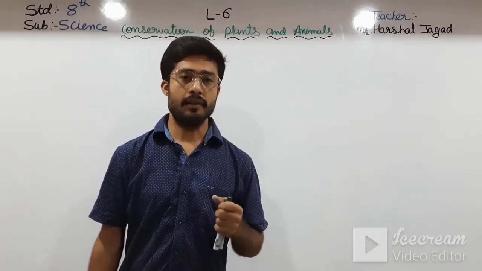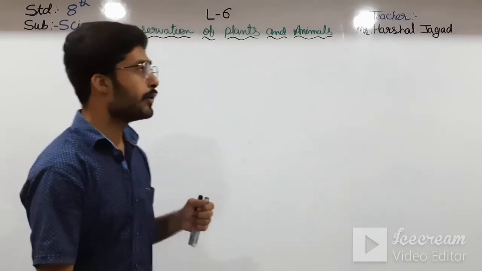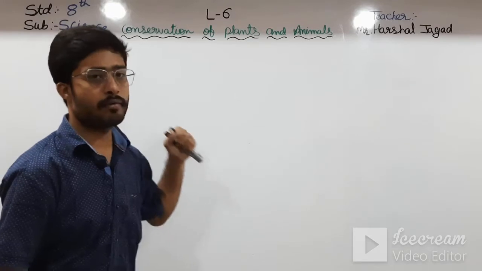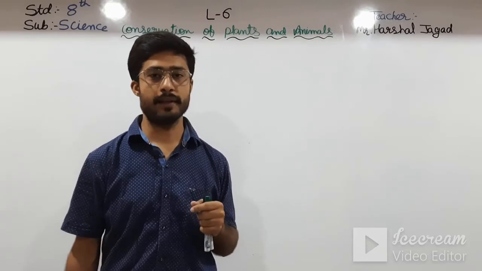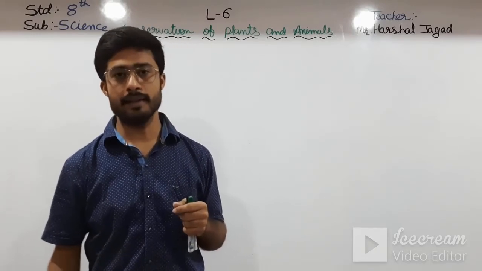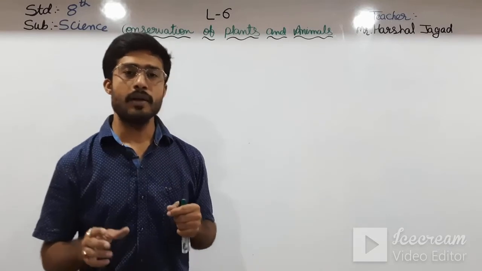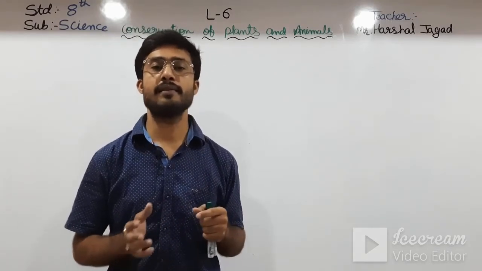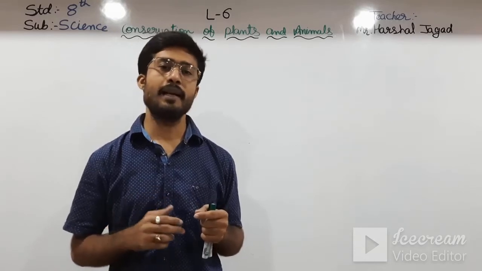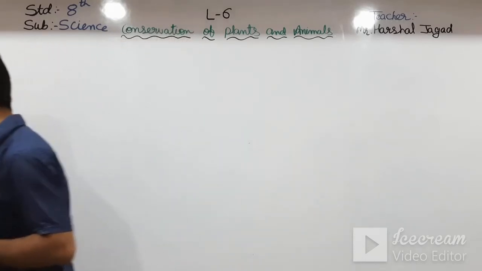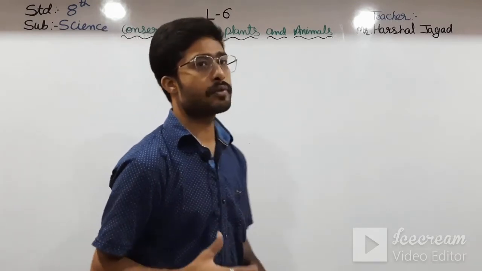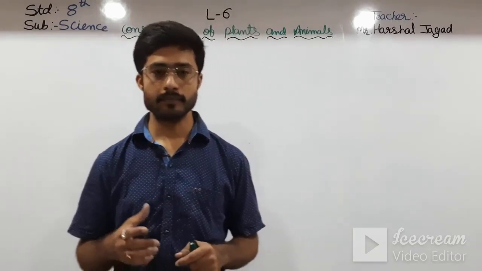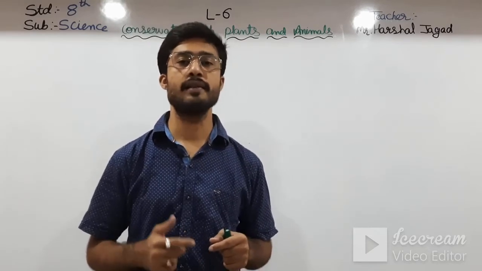So in the previous lectures or videos, we are going through chapter number 6, that is conservation of plants and animals. Okay students, in that, first of all, we have seen biodiversity. So what is biodiversity? The variety of organisms which live on earth is known as biodiversity. And then we have seen some of the points due to which there is loss of biodiversity. But before the loss of biodiversity, we have seen species. So first of all, we will discuss what is species.